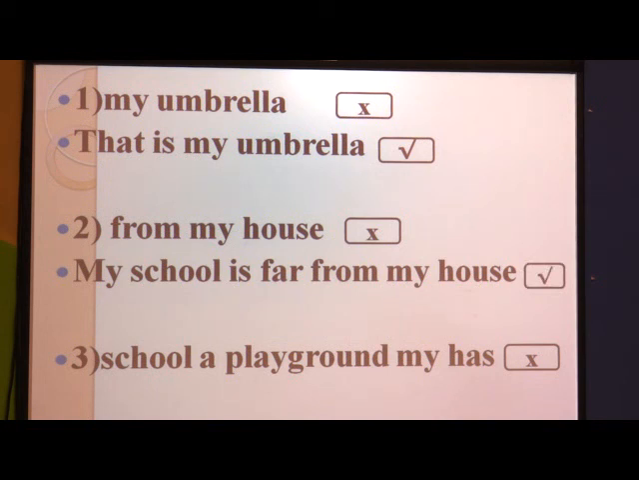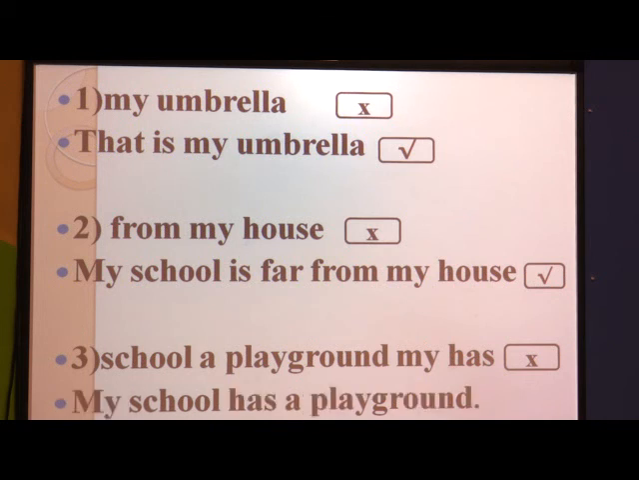Now, third one, school a playground my has. Here also you can see a group of words, but it does not make any sense. So, what is the correct sentence? We can say, my school has a playground.